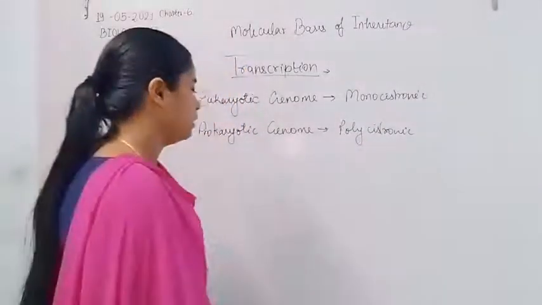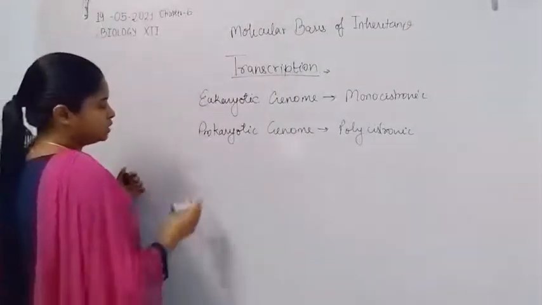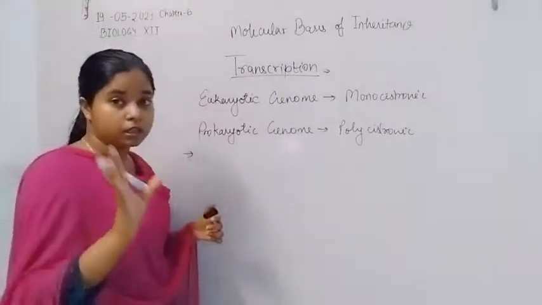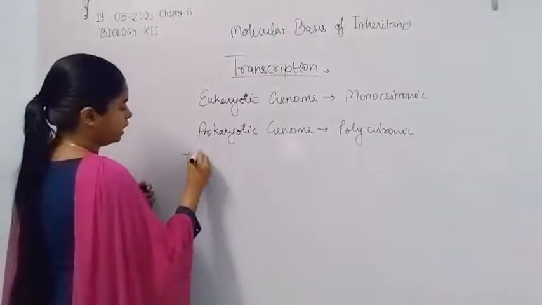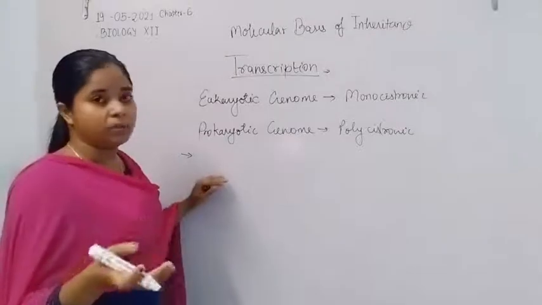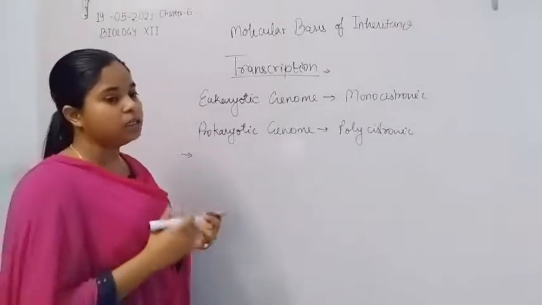Now in the whole DNA, the enzyme required for the transcription process is RNA polymerase II. It is like DNA polymerase, but DNA polymerase is the DNA dependent DNA polymerase.